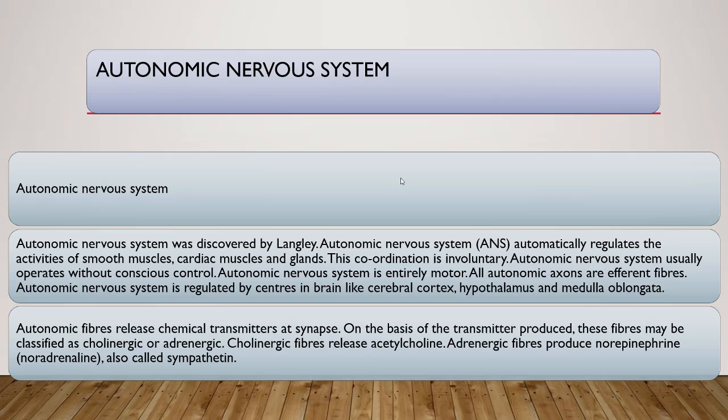Now comes the autonomic nervous system, ANS. You learned about the central nervous system. Now we are going to talk about the autonomic nervous system. Basically the cell bodies of neurons, the peripheral part of the neuron, is in the autonomic nervous system.